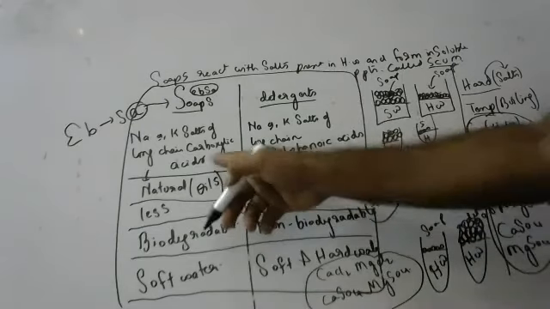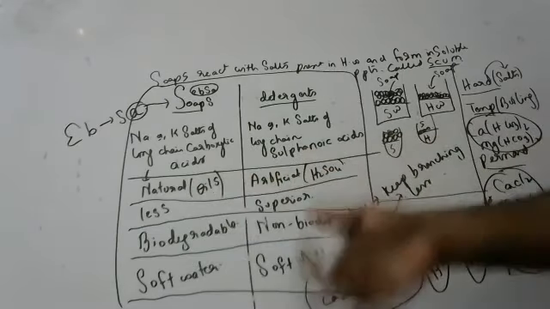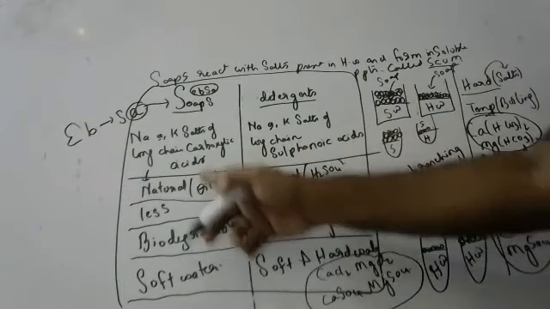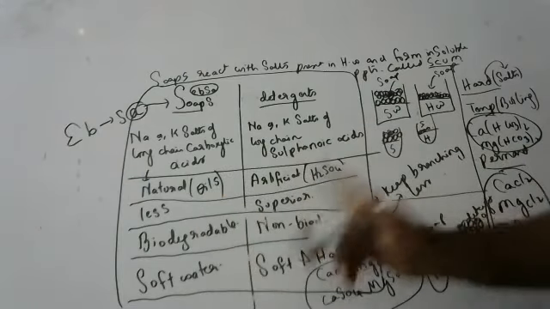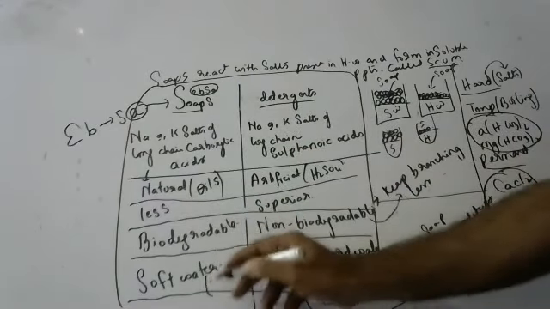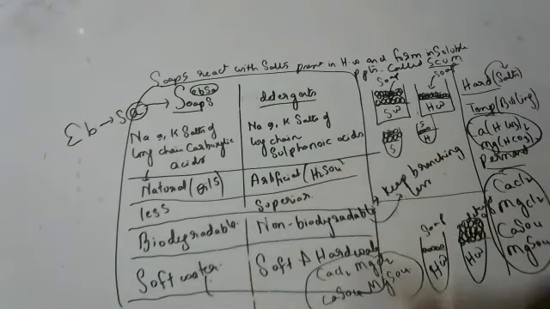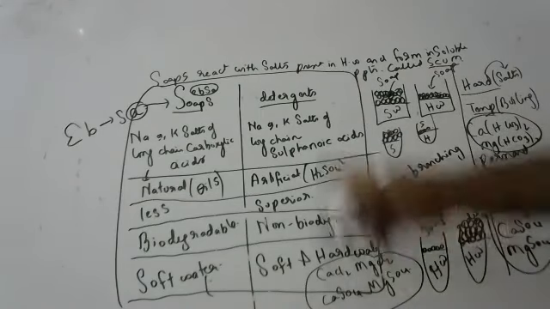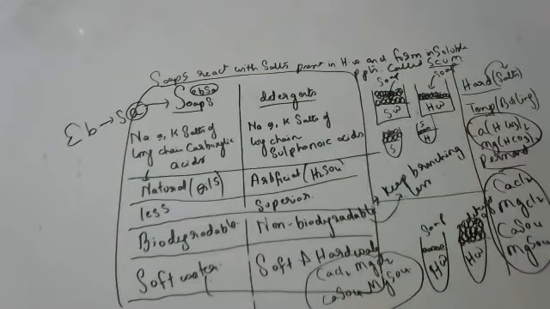Soaps are less superior in cleaning and detergents are more superior. Because soaps are natural, they are biodegradable, whereas detergents are non-biodegradable, which means they take a long time to degrade. Soaps can act only in soft water. Soft water means drinking water, which doesn't have these salts. Salts are present, but these particular salts should not be present. These salts alone cause hardness. Detergents can react with both soft and hard water.